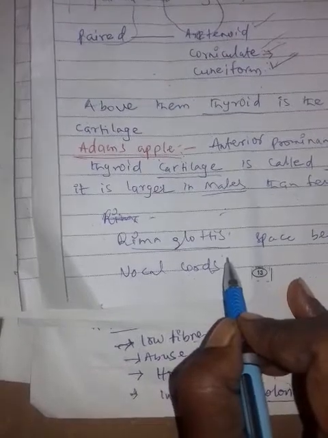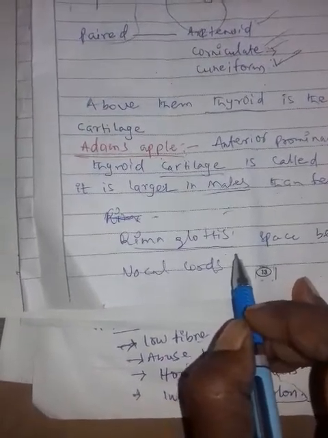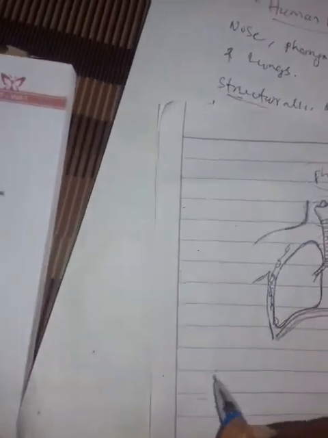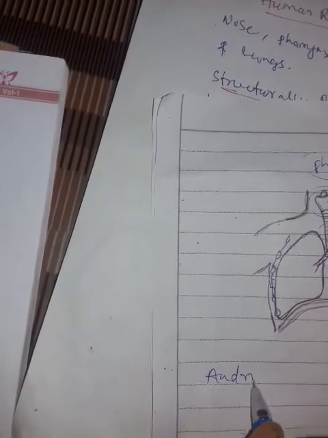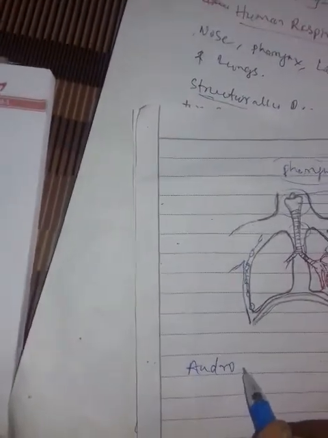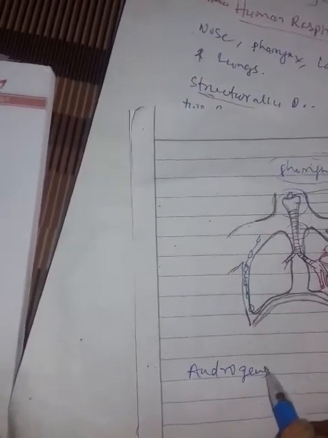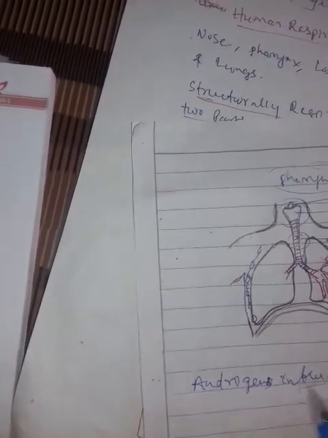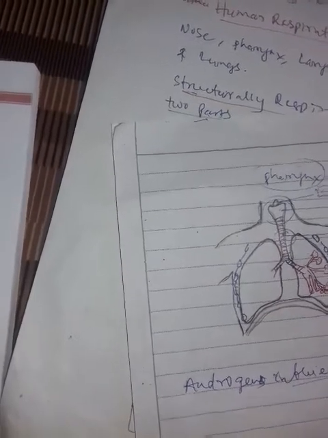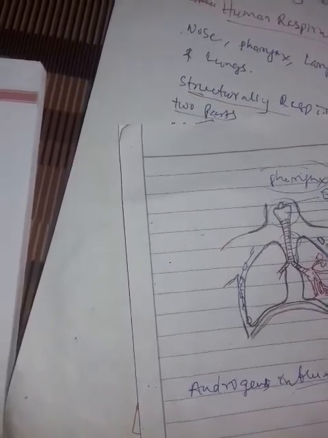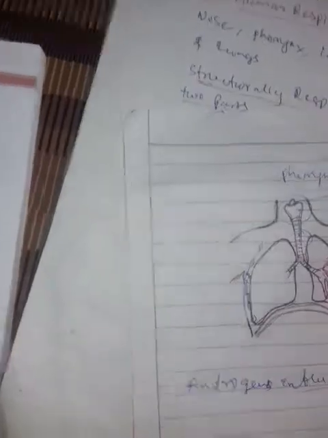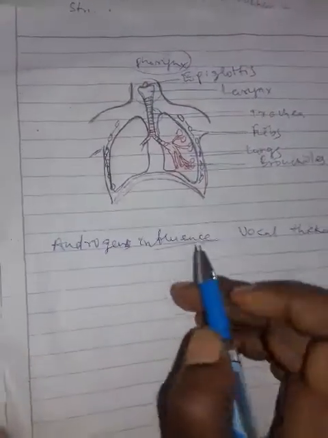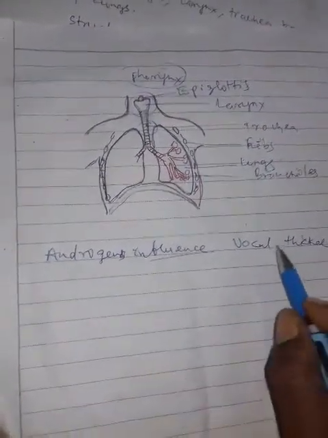Due to the influence of androgens, vocal cords are usually thicker. Usually androgens are secreted more in males, therefore the vocal cords are thicker and larger.